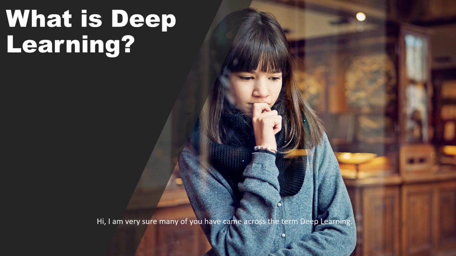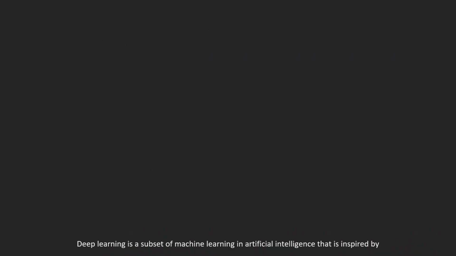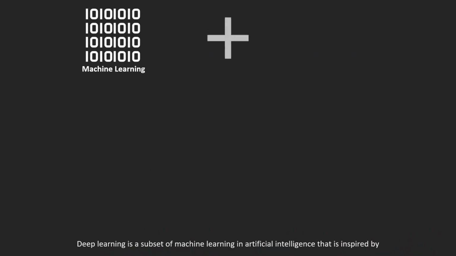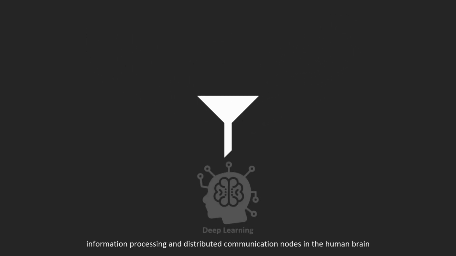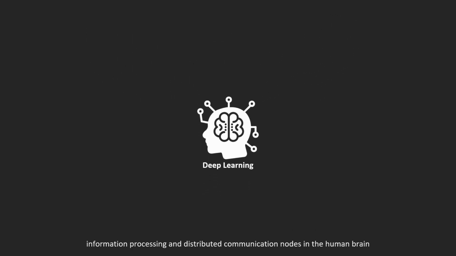Hi, I'm very sure many of you have come across the term deep learning. Now, what exactly is deep learning and what are the applications for it? Deep learning is a subset of machine learning in artificial intelligence that is inspired by information processing and distributed communication nodes in the human brain.